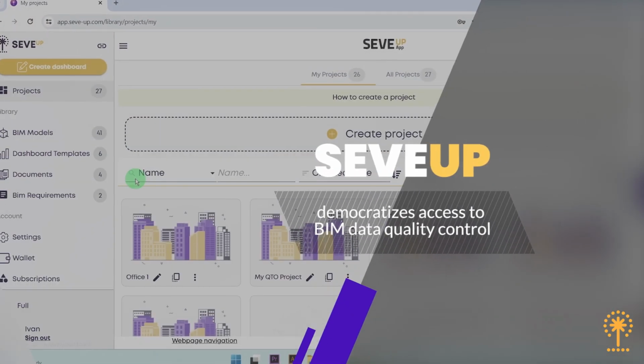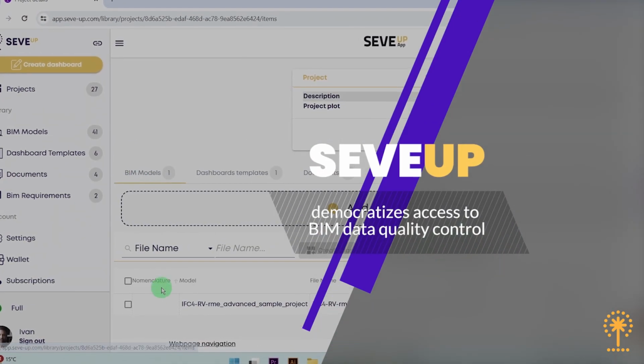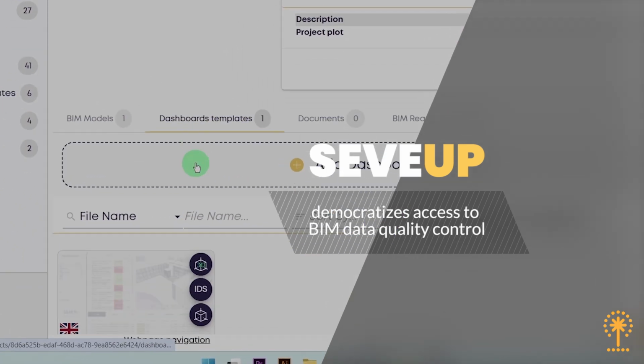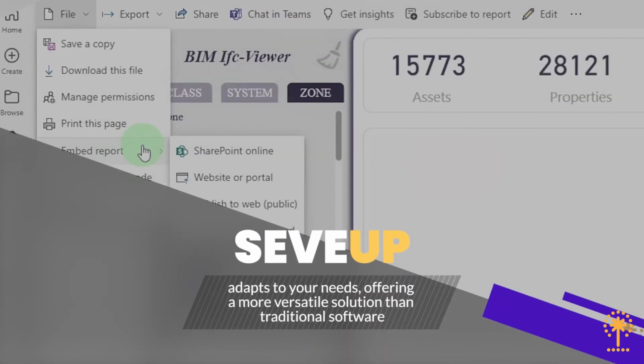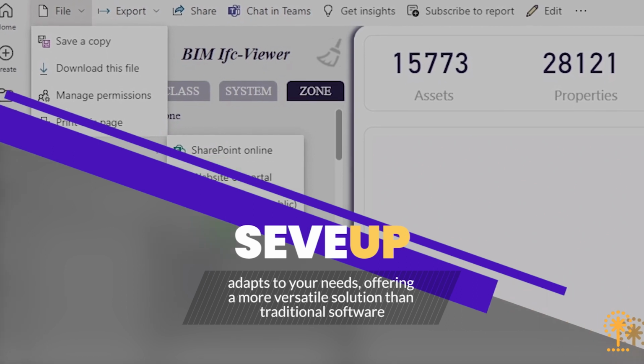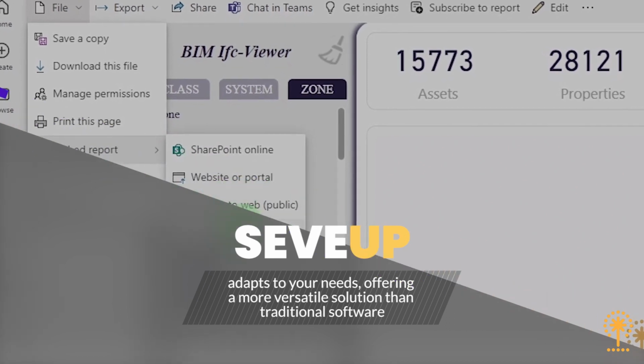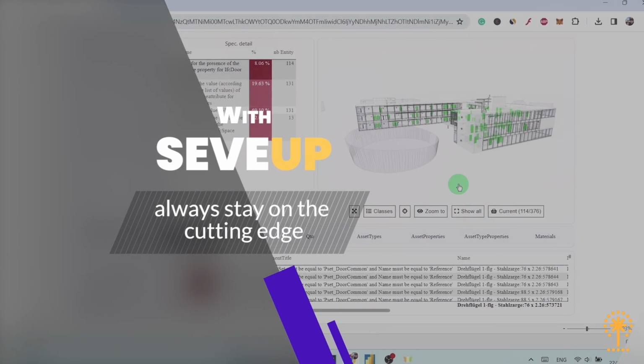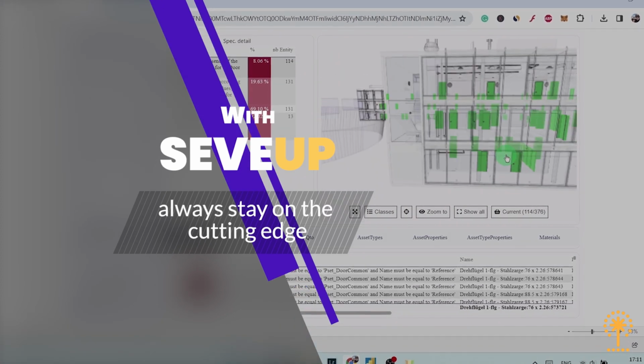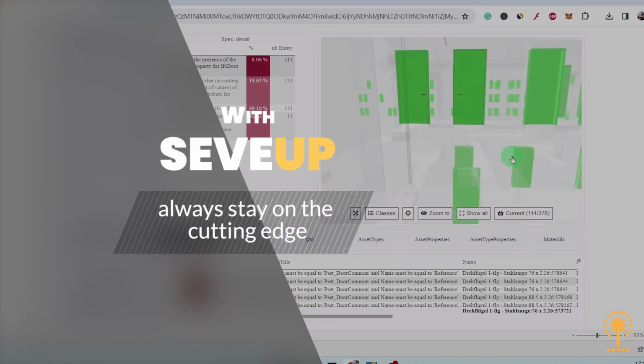SAVAP democratizes BIM data quality control. Even without technical skills, you can harness data analysis. Customize your checks with flexible templates. SAVAP adapts to your needs, offering a more versatile solution. SAVAP continually evolves, automatically integrating the latest features and updates.